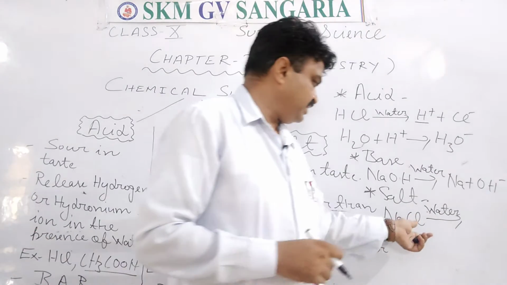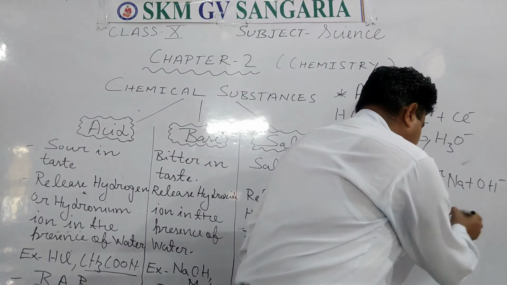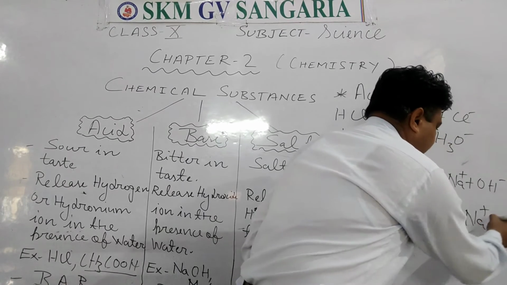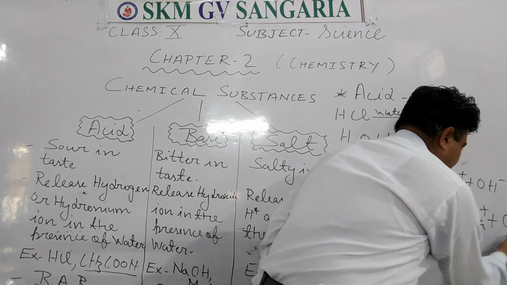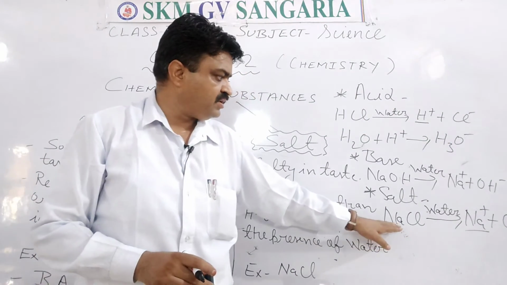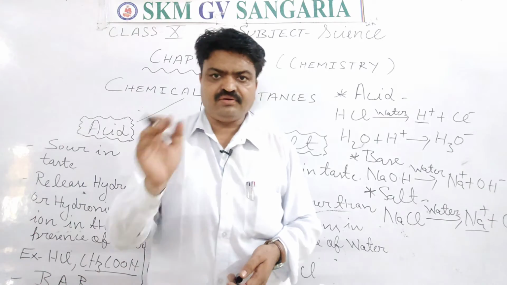NaCl. So when we dissolve NaCl in water, what happens? It is broken into sodium ion and chloride ion. So in this, there is no release of hydrogen or hydroxide ion.